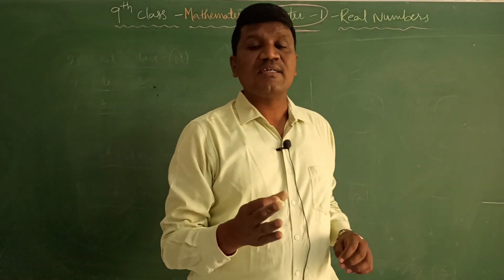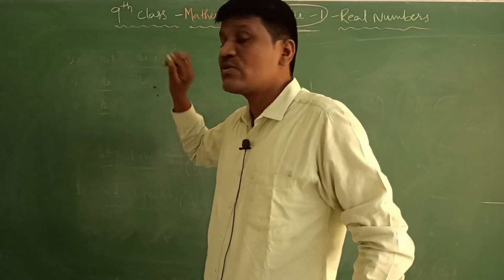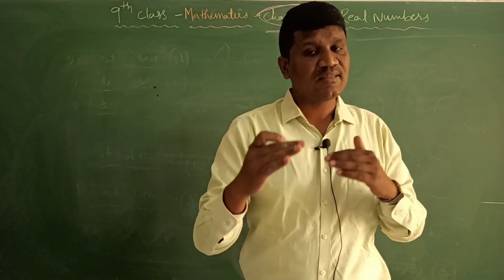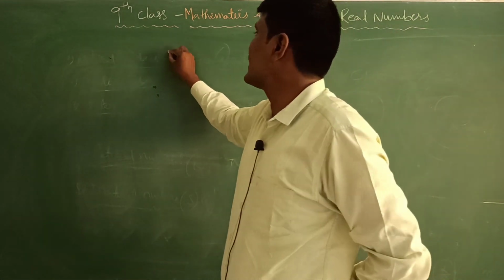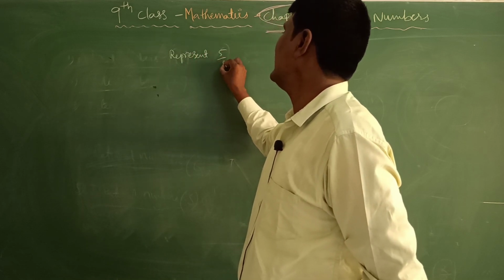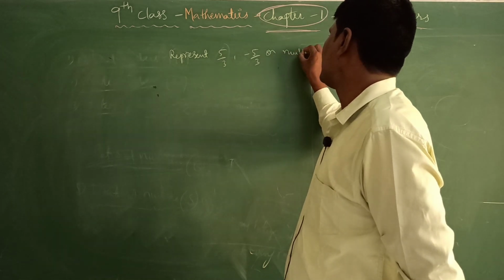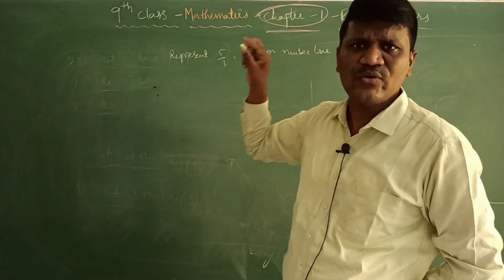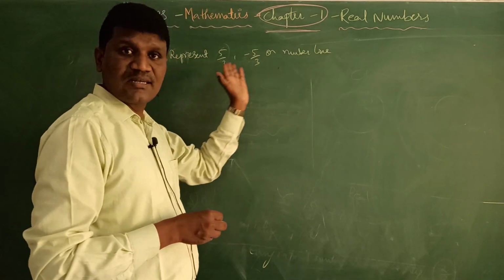Next, if you see page number 3, there is one question. Let us see all the example problems, then you can do the exercise problems. The first question is: represent 5 by 3 and minus 5 by 3 on the number line. All of you know how to represent this on the number line, right?